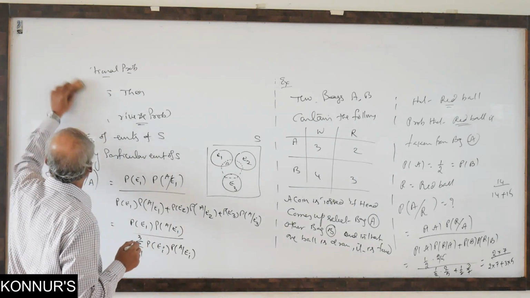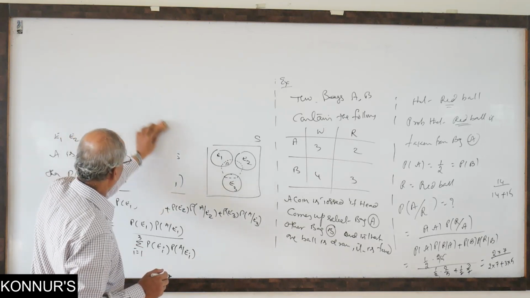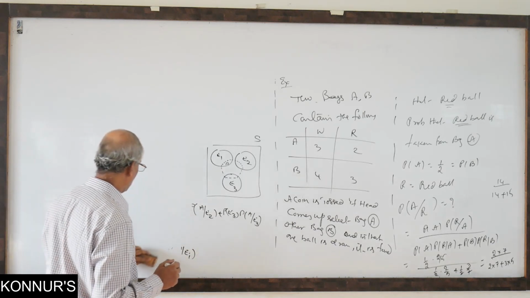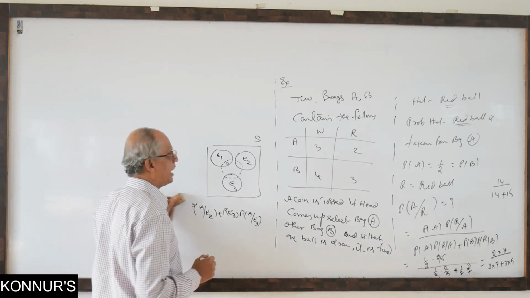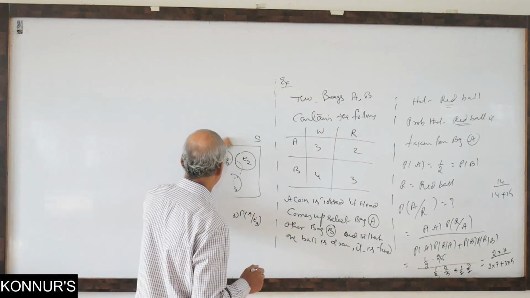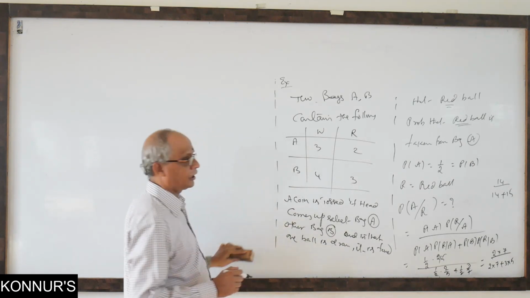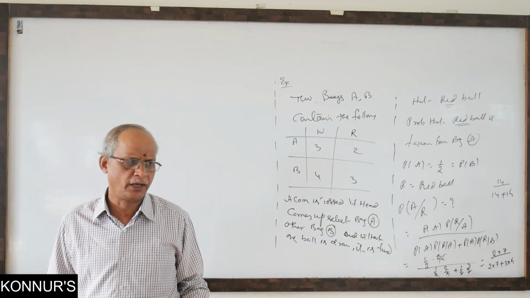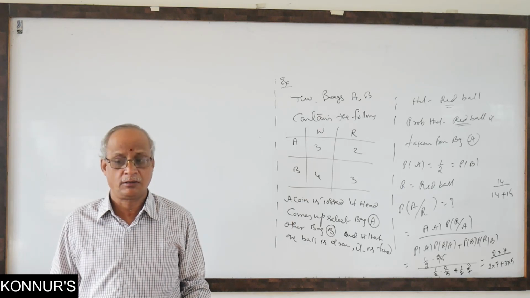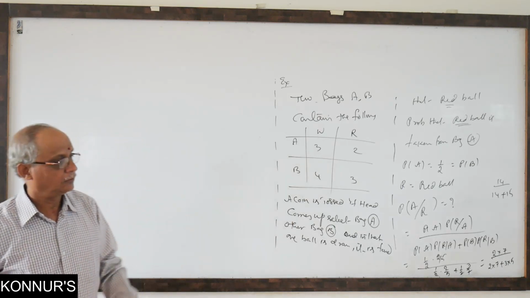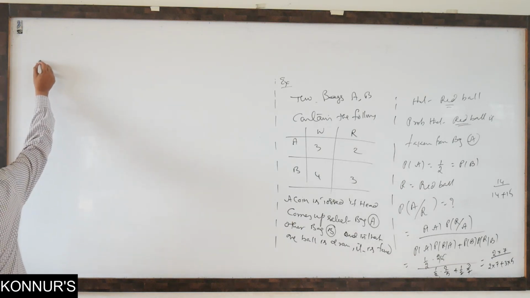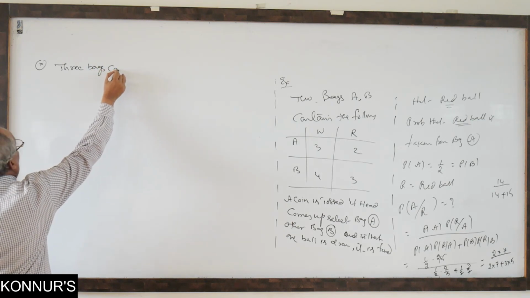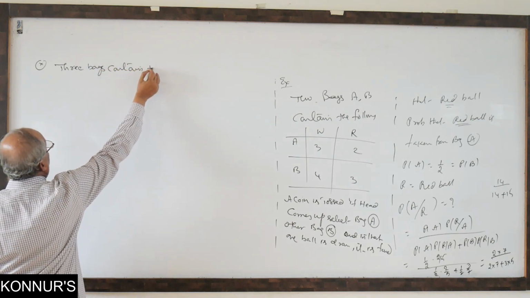Second example I write here, 3 bags. Okay. 3 bags. Generally here they select bag problems only, maximum. Bag, ball. That bag is combined with the coin or dice. Maximum. So, second example. See, 3 bags contain the following.